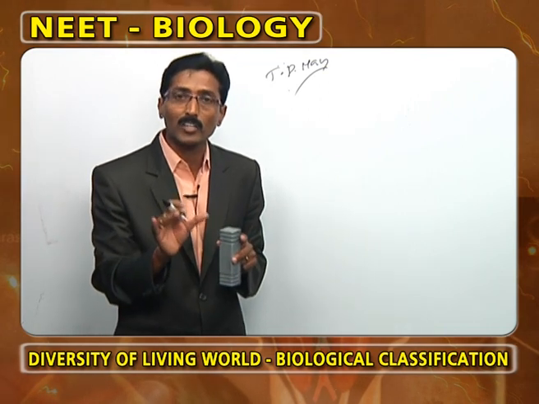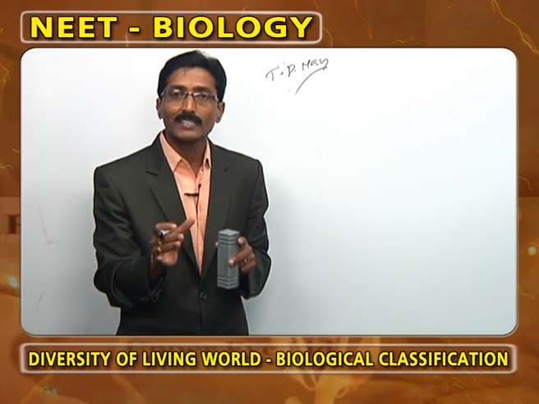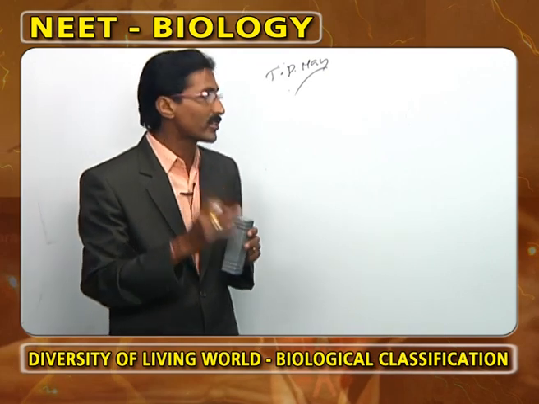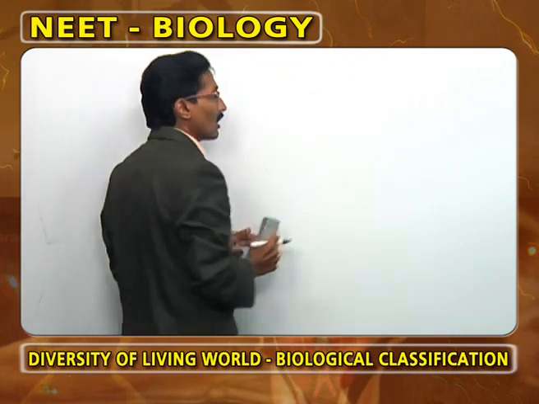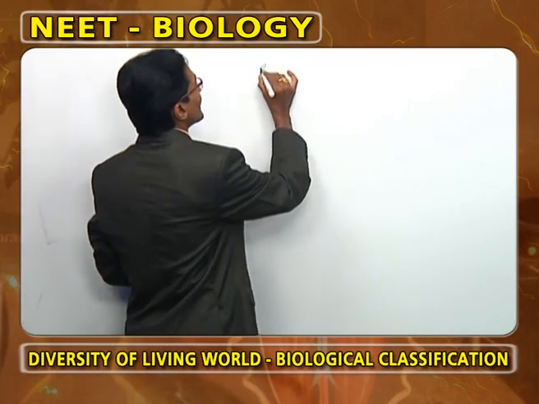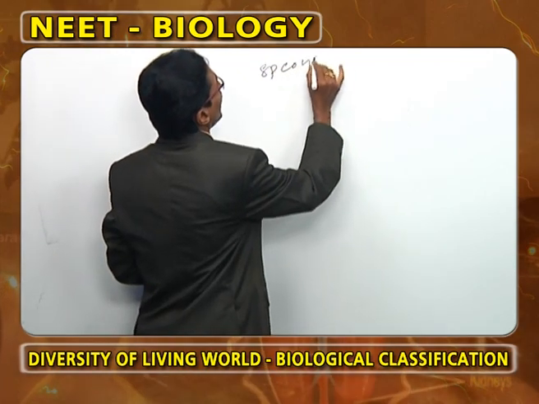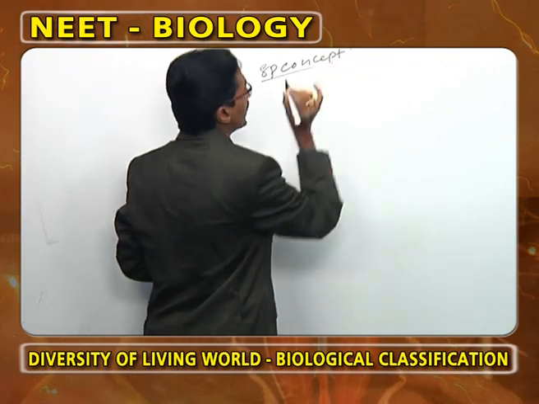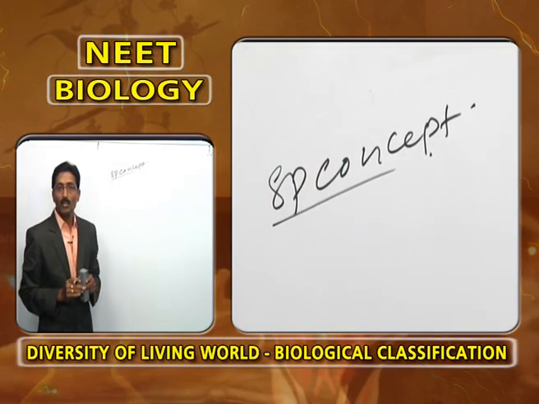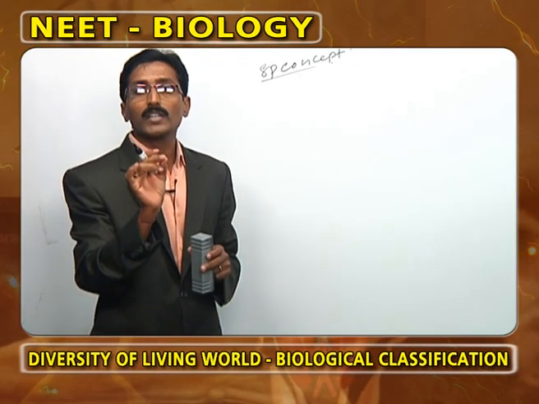And the remaining positions are considered as the intermediary positions. Now, after discussing the taxonomic position of man, we have to discuss the species concept. It is very, very important from the exam point of view. Now, under this category, species concept, the first one is the word species.